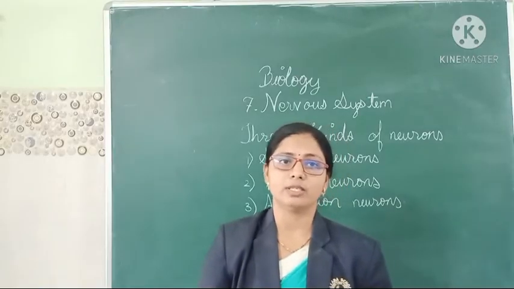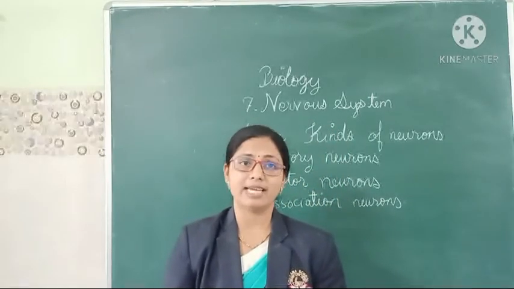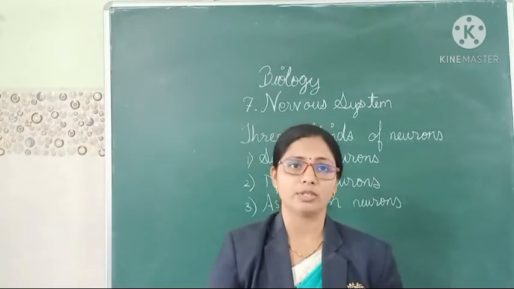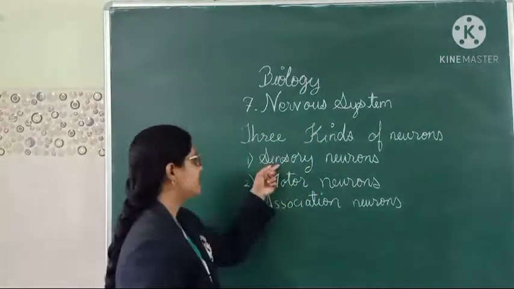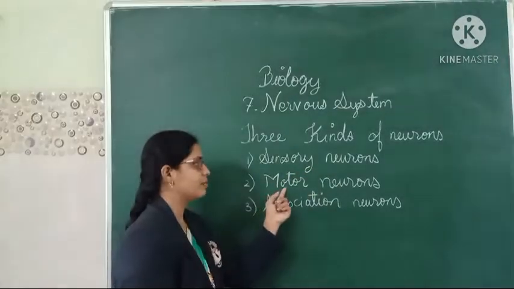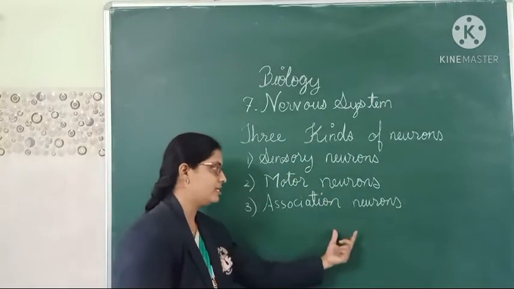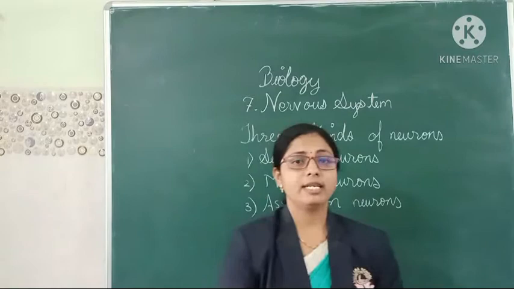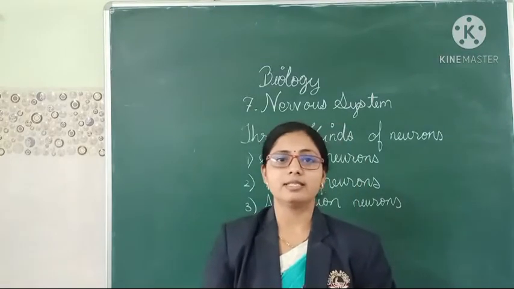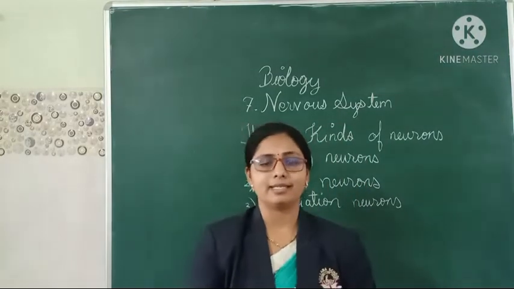Next we are going to learn the types of neurons. There are mainly three types of neurons. The first one is sensory neurons, second is motor neurons, and third one is association neurons. Now we are going to discuss this in detail by looking at the diagram.